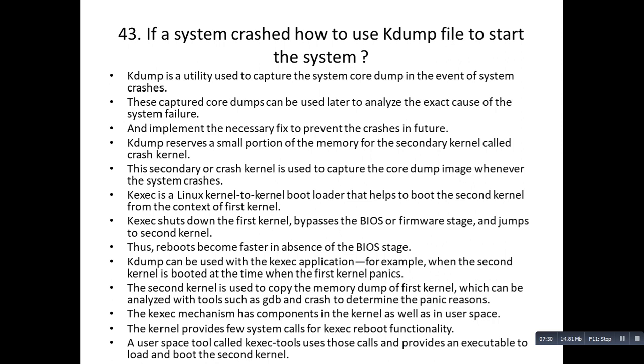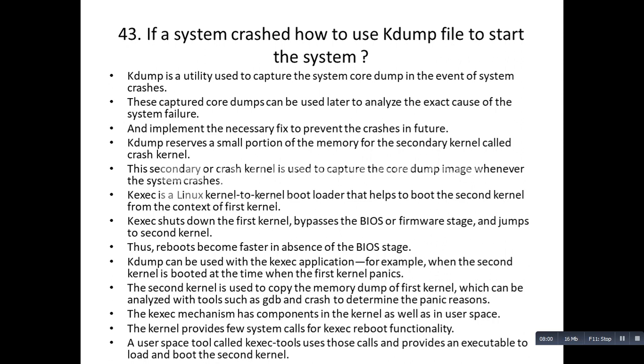Once we know the system crashed due to this reason, we will avoid such things in future. kdump reserves a small portion of the memory for a secondary kernel called the crash kernel. So you have to understand there is a secondary kernel that we create. It is called the crash kernel, and also the secondary kernel. This secondary or crash kernel is used to capture the core dump image whenever the system crashes.